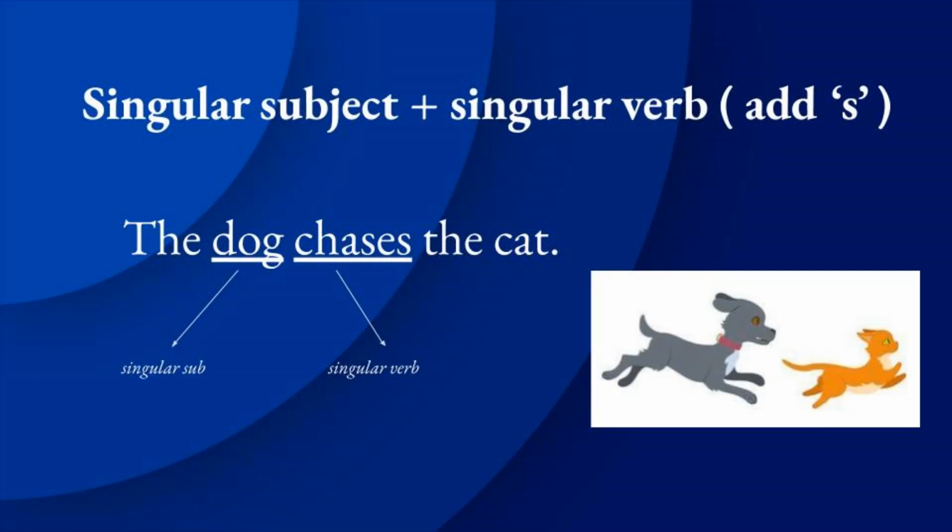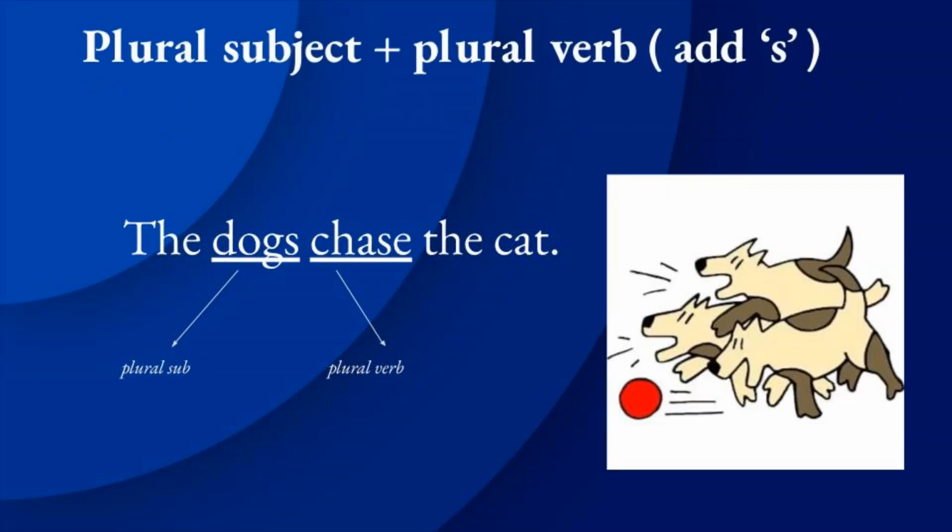Already I said that. What do you mean by subject verb agreement? They must agree with one another in number. Number means either singular or plural. Here, singular subject always agrees with singular verb. Okay, students, let us see the second example.